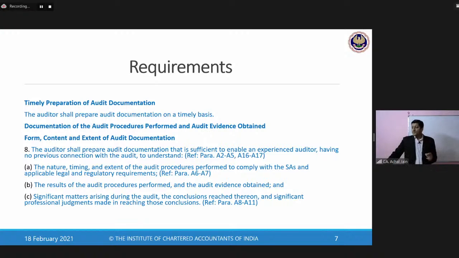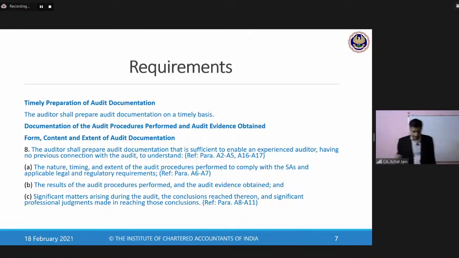Correct? Yeah. So that's why it becomes extremely important that each and every working paper should have a conclusion and should have the linkage with the audit report which has been issued. Otherwise, once again, it will have this deficiency of something which is documented but not documented properly. So it's not only about the documentation. It means, therefore, that the documentation should also be done in a proper manner.